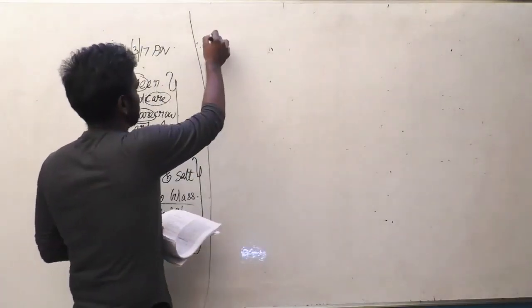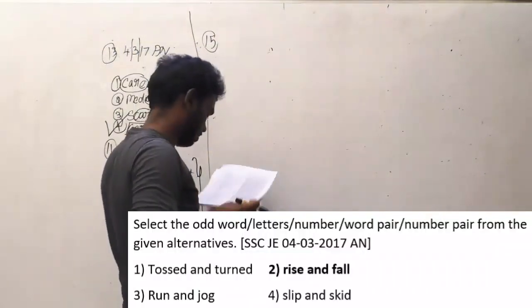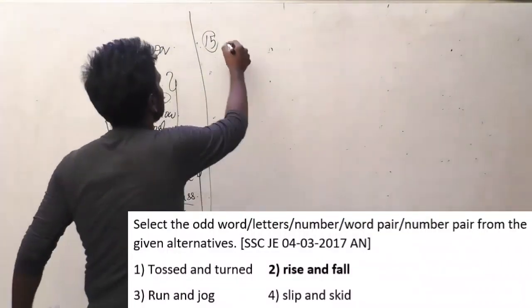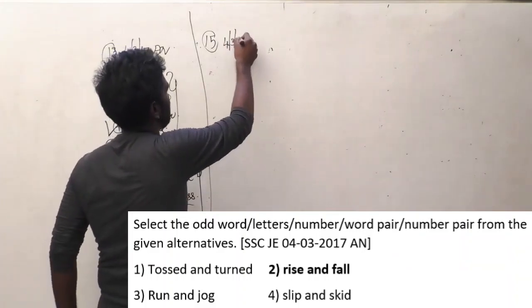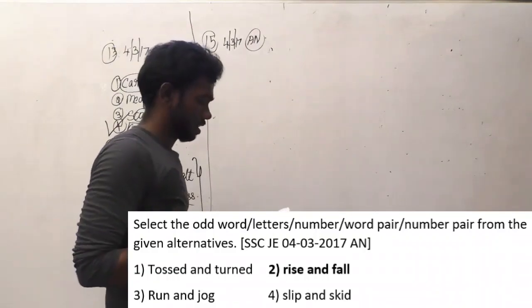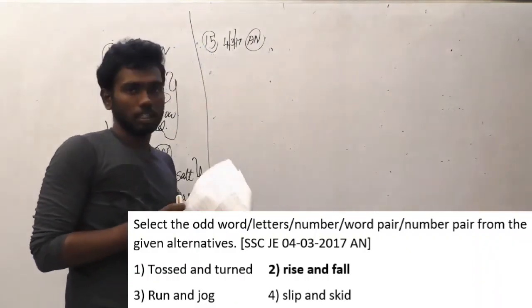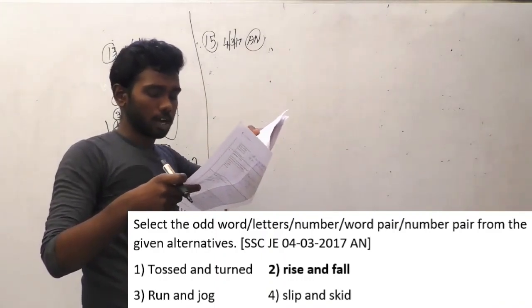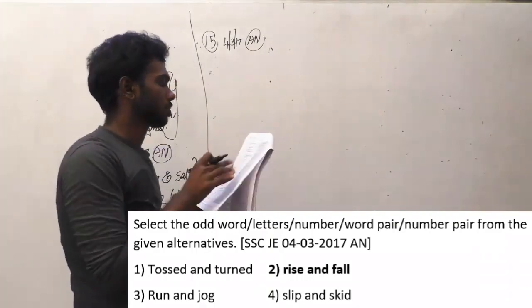Question number 15. This question is asked in the same year, SSC JE 4-3-17 afternoon batch. Same question, only the options are changed. Select the odd word, letter, number, word pair, number pair from the given alternatives.